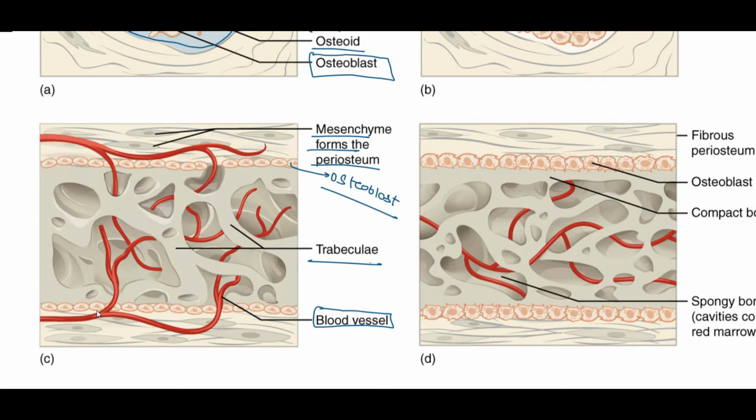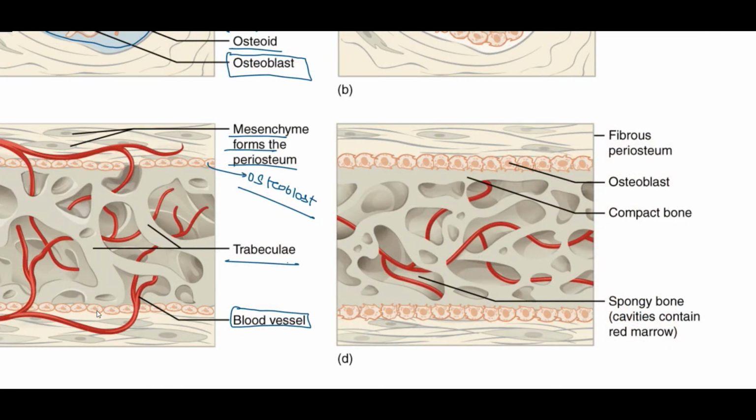And so we also say that the osteoblast cells are present in the region of the periosteum as well as in the region of the endosteum. That is, in the region of the endosteum, the osteoblast cells will differentiate into the osteocyte. Further, these mesenchymal cells would thicken and form the fibrous periosteum. Then we have the osteoblast cells, which form the periosteum region, that is the outer boundary of the bone,